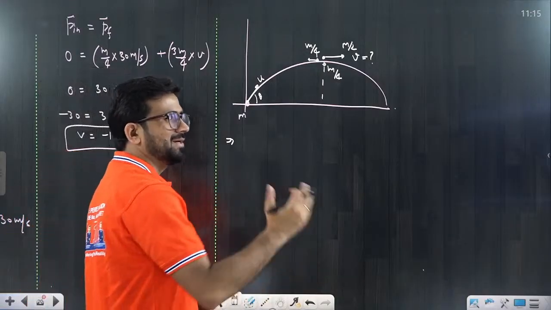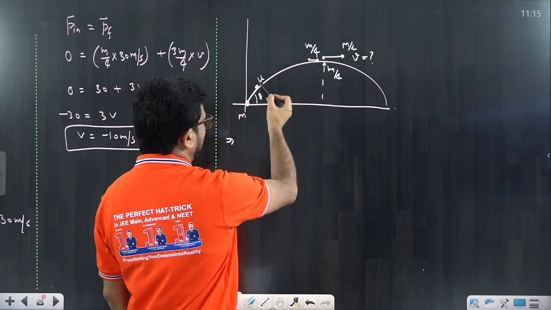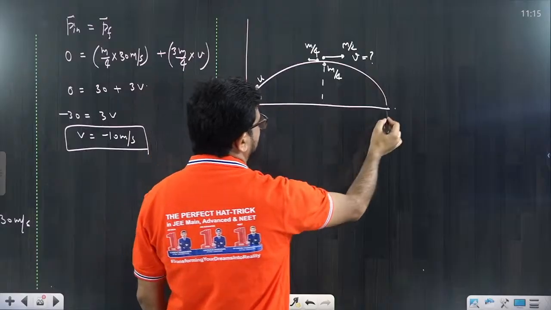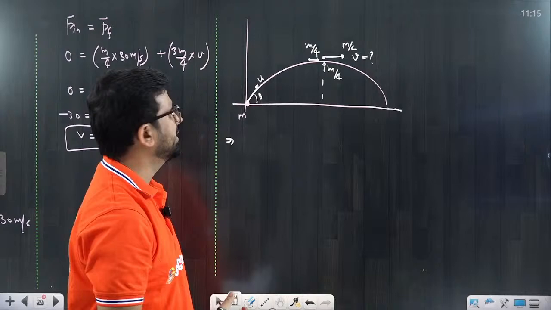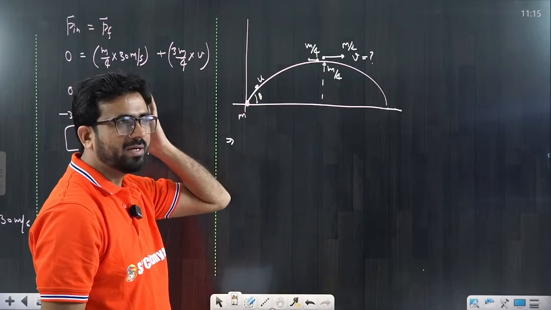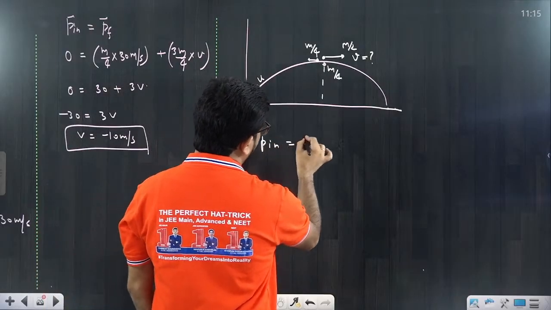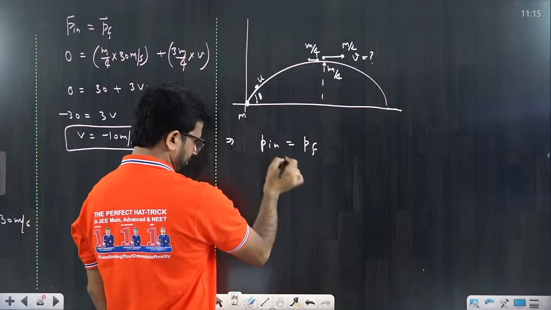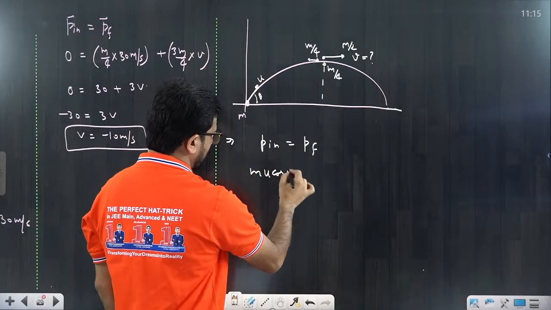Now we are going to discuss the u and this angle theta. At the highest point, we already know the velocity would be u cos theta, the horizontal velocity. Now it is going to break down into three parts. How to calculate? Please understand. You will say P initial is equal to P final. So the initial momentum was m into u cos theta only.